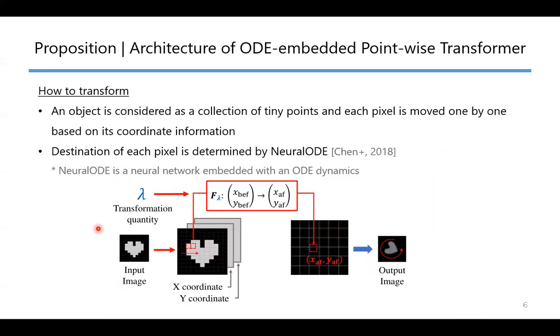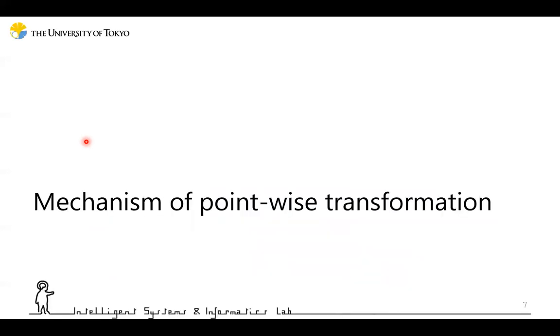Here we propose the ODE embedded pointwise transformer. In this model, objects are considered to be a collection of tiny points, and each pixel is transferred to another position based on current coordinate information. And the destination of each pixel is determined by neural ODE, which is a neural network embedded with ODE dynamics. I'm going to give a brief explanation about the mechanism of how each pixel is transferred.